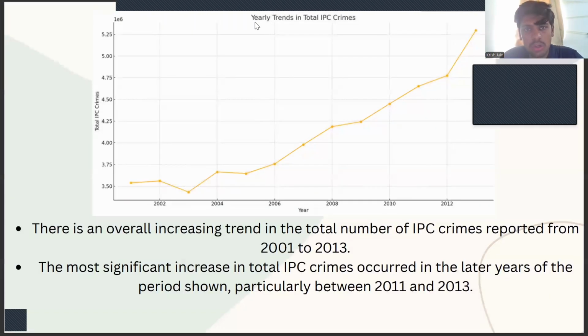Here is the yearly trend in total IPC crime. As we can see, the crime is increasing exponentially. There's an overall increasing trend in the total number of IPC crimes reported from 2001 to 2013. There's a more significant increase in the total IPC crime in the later years of the period shown, particularly between 2011 and 2012. There's a steep increase in the total IPC crime reported.